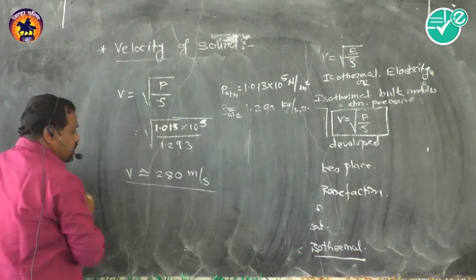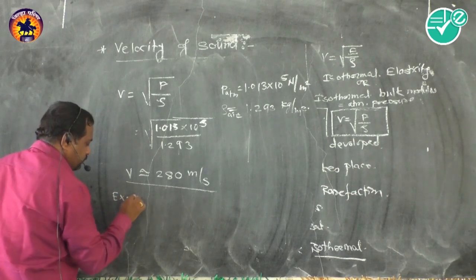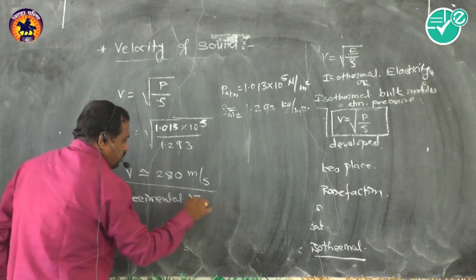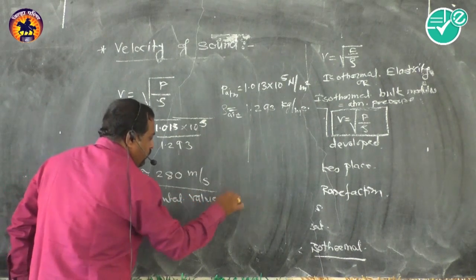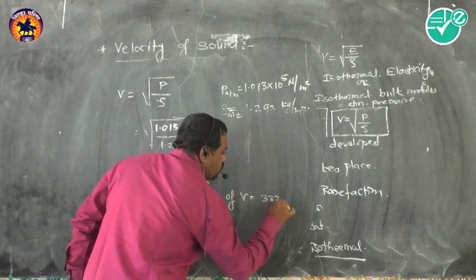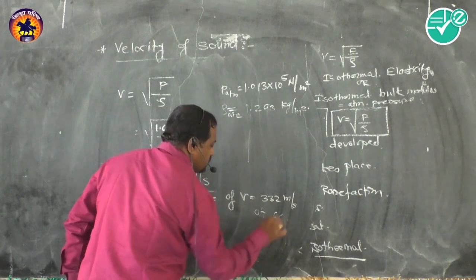Now the experimental value of the velocity of sound is 332 meters per second at NTP, at 0 degree Celsius.